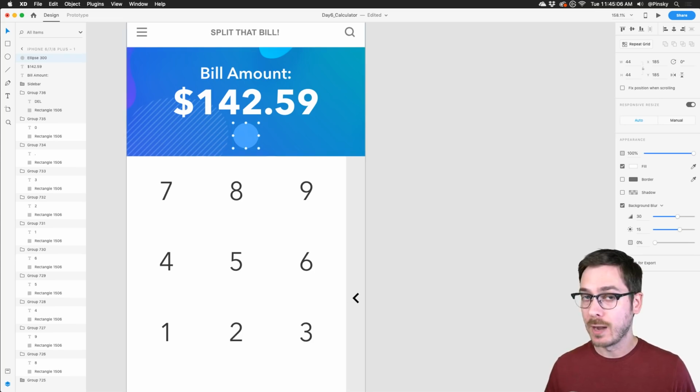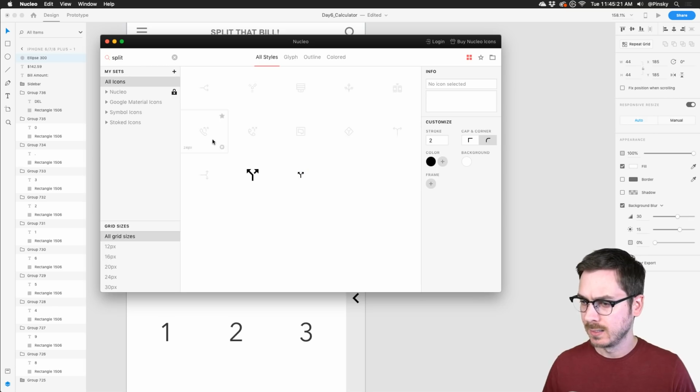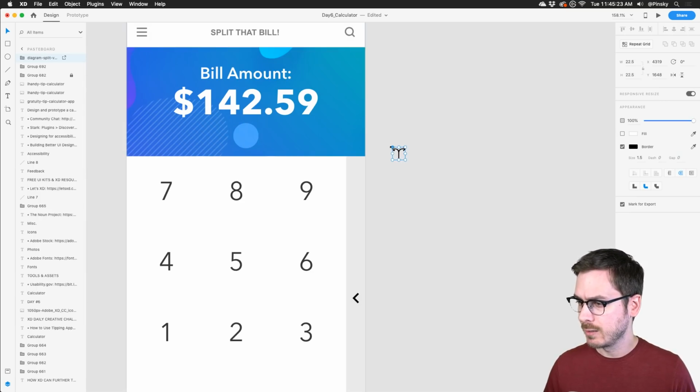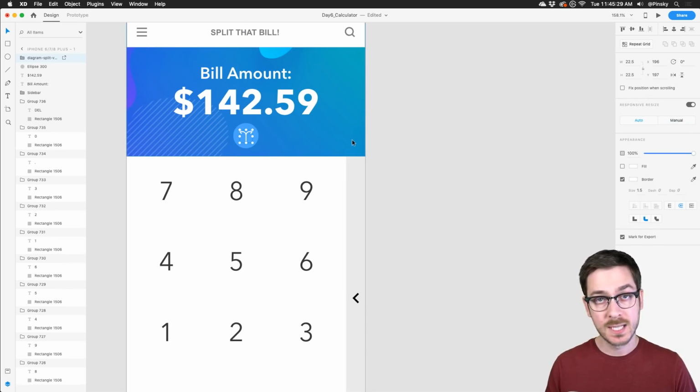Someone's asking about hover. Hover is definitely in the works. The team is working hard on it. They want to make sure it's done really well, because it's not as easy as you might think, but it's definitely in the works. And then for the icon, I'm going to hop back over to Nucleo, and let's look up split. I've got this cool icon right here. Drag that in, pop it in place, and this will be that split icon. So when you press on that, something will happen. I'm going to leave it up to all of you.